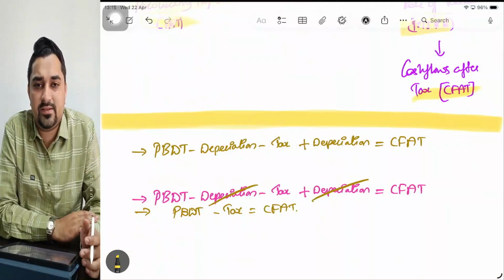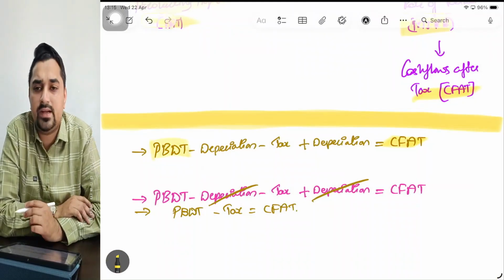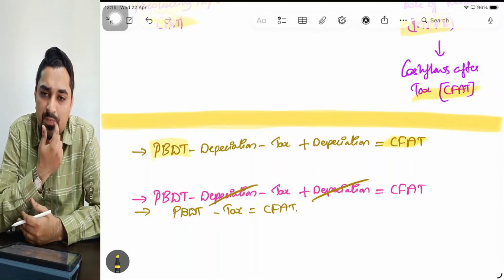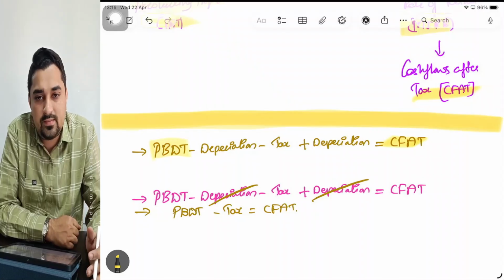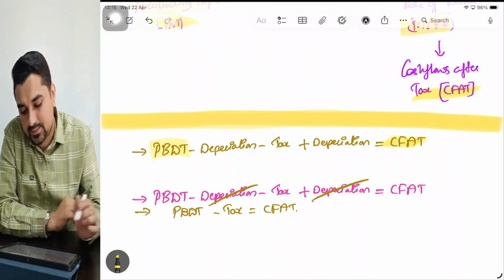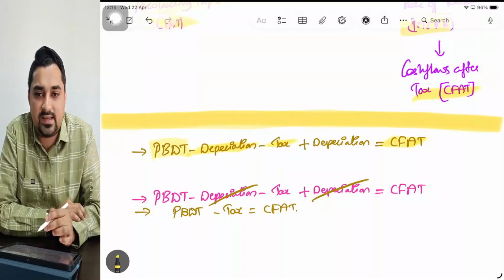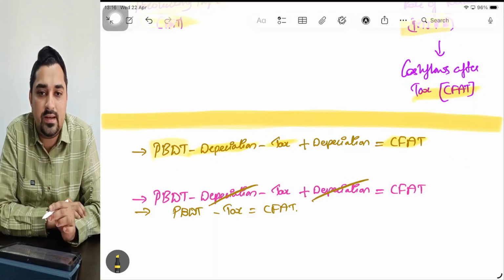Now, what do you mean by CFAT? Sir, what is the meaning of CFAT? How do you calculate CFAT? You need to start with PBDT, profit before depreciation and tax. If you remember your profitability statement, and if you don't know it, go and check out my first revision lecture, then you'll understand. From that profitability statement, I'll draw it up till PBDT. In that PBDT, I'll first reduce depreciation, and after that I'll reduce tax. Why? Because depreciation is an actual allowable expenditure under the Income Tax Act. So first I'll reduce depreciation, then find out tax.